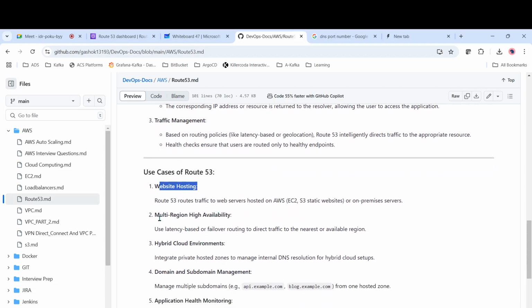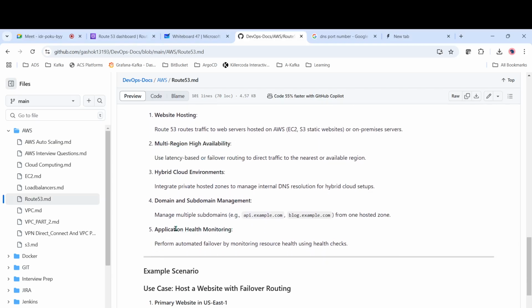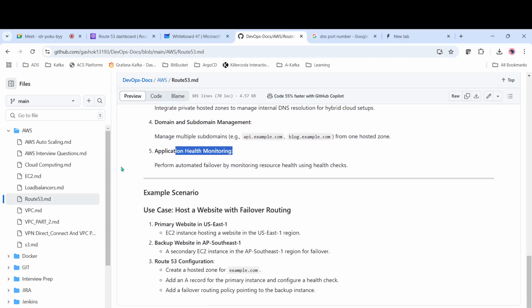And it has multi-region availability, so very high availability will always be there for this Route 53. And you can monitor the application using this health monitoring. So that's it, guys, about AWS Route 53.